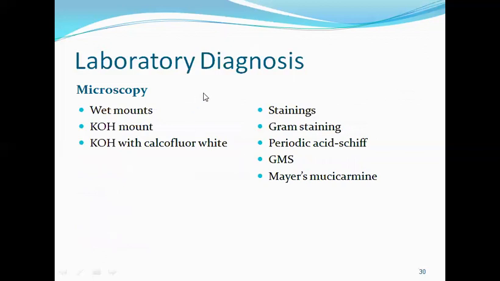Once we have the appropriate specimen, we can move on with the microscopy. We have different types of microscopy done. We may have unstained preparations and stained preparations. In the unstained preparations, we may perform a wet mount. We may have a KOH mount first. KOH is potassium hydroxide, maybe at 10%, and I say maybe because it depends on the specimen. For example, if we have a skin scraping, we can dissolve it in 10% KOH. But for hard specimens like nail clippings, we need to increase the concentration of KOH, so we may need 20% or 40% KOH.